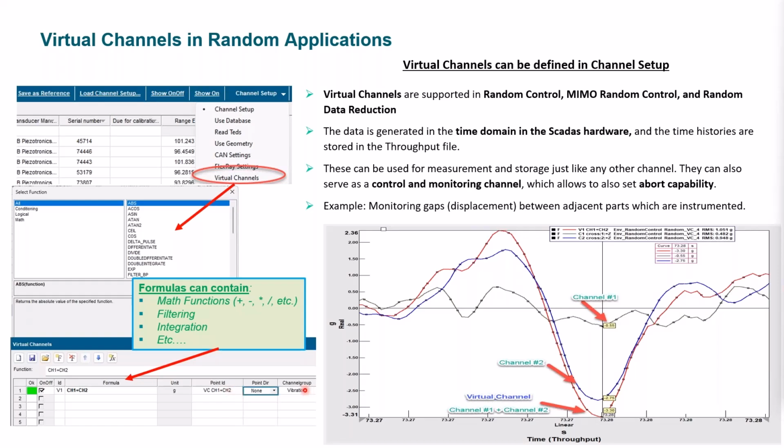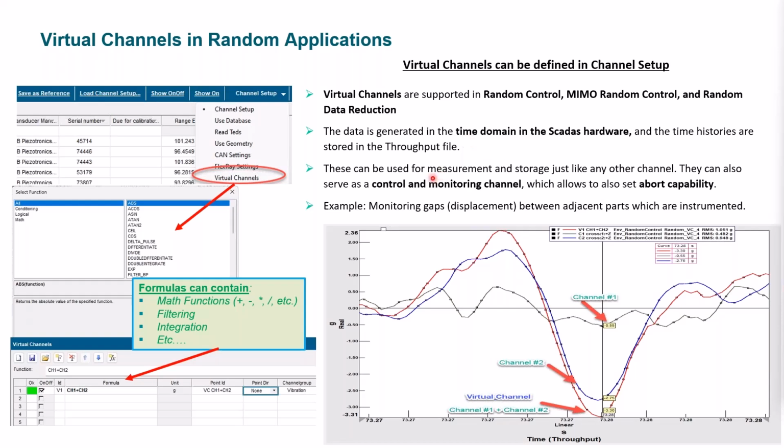One of the concepts of the TestLab controller, for example, is that these virtual channels are generated in the SCADAS hardware itself. So it generates time domain signals, and those time domain signals, through the virtual channel processing, are stored just as if it was a regular or physical channel, and that's stored as part of the time history throughput file, as part of the database results from the test.